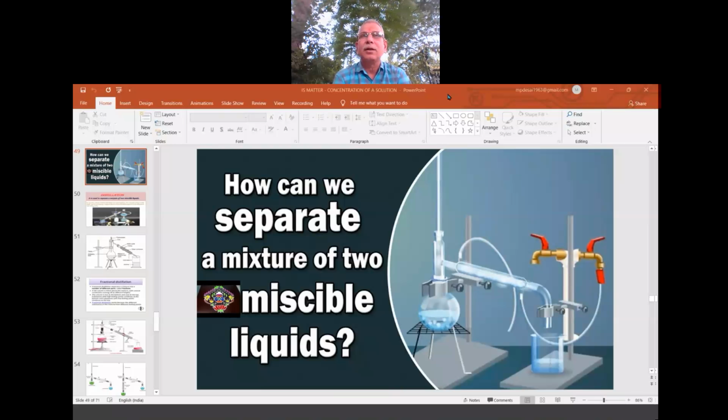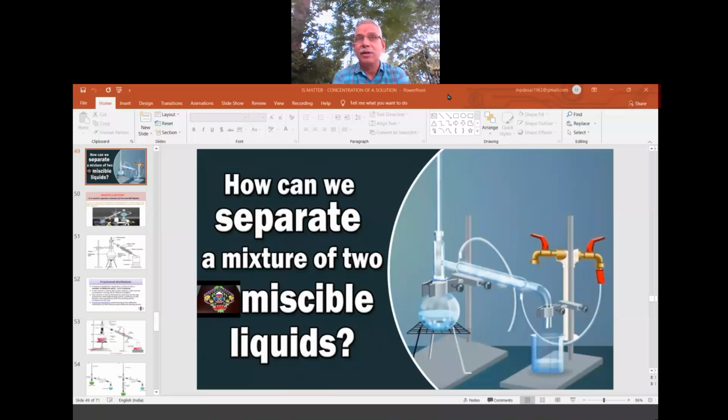For example, A, whose boiling point is 40 degrees centigrade, and B, whose boiling point is 80 degrees centigrade. The difference is 40 degrees. What is boiling point? Boiling point is the temperature at which a liquid starts boiling. You take water in the laboratory in a container or test tube and start heating it. When the water starts boiling, note down the temperature. That is the boiling point of water, and water's boiling point is 100 degrees centigrade.